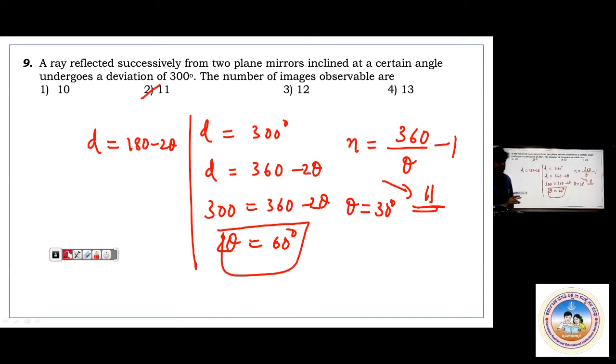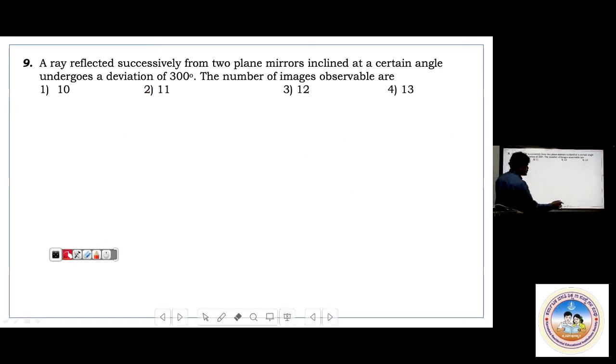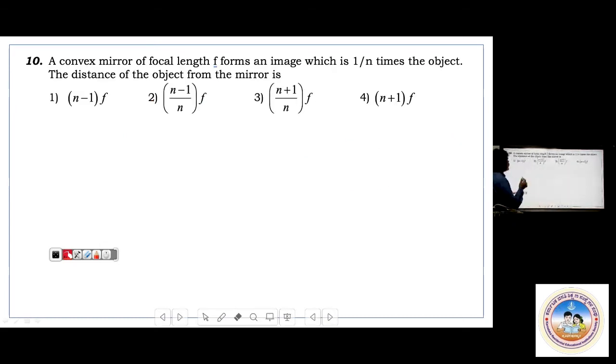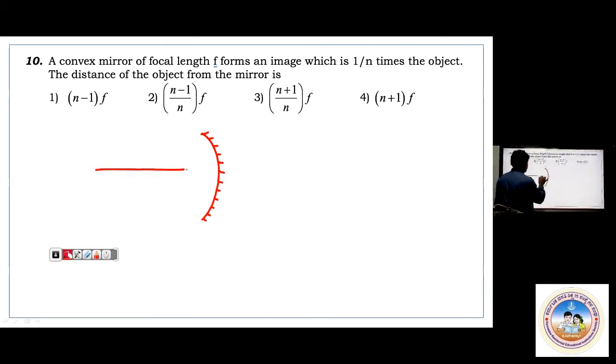So further, we'll talk about some other questions pertaining to convex mirror, concave mirror, and all these things. For this, I'll give some concepts here and then go ahead. Say whether it is a concave mirror or convex mirror. I don't explain much about this. Outer surface is silvered and inner surface is well polished. This is nothing but concave mirror. This is the pole of the mirror, this is the principal focus, and this is center of curvature. And you know here, formula for this is R equals 2F, whether it is convex or concave. R is nothing but 2F.